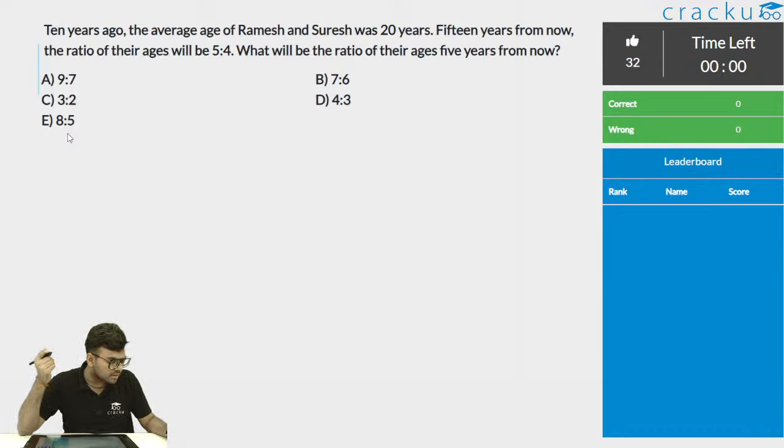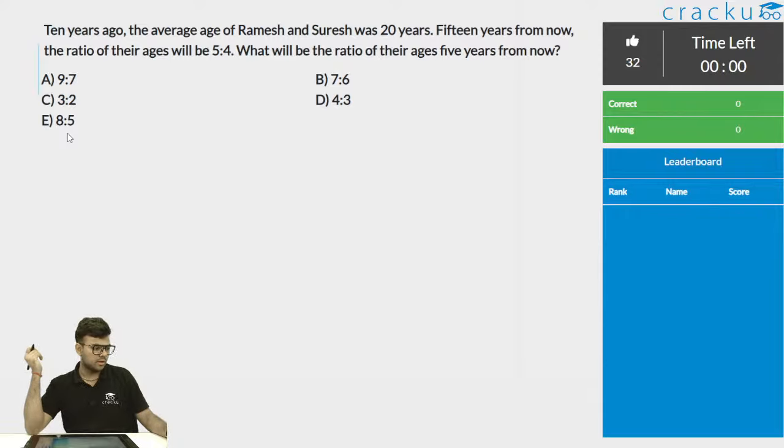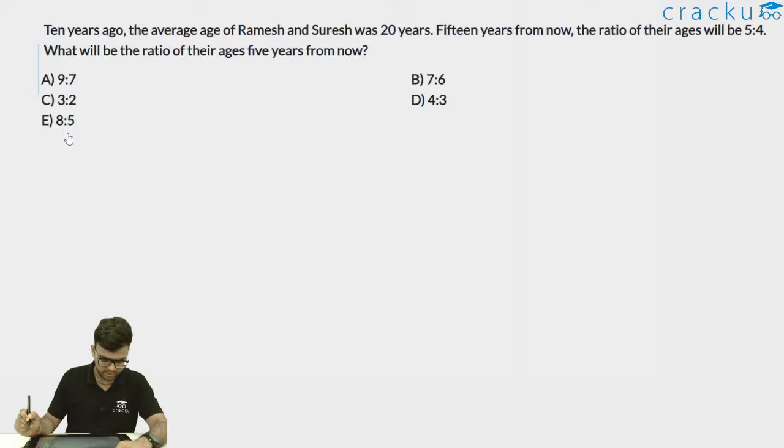So I think Yash has answered option D, Jay has answered option D, and Vaibhav has answered 4:3. So option D, 4:3, is the correct answer. Satyaki, option A, I think you have got something wrong. So just try to see what exactly you have gone wrong. So let me explain this question now.